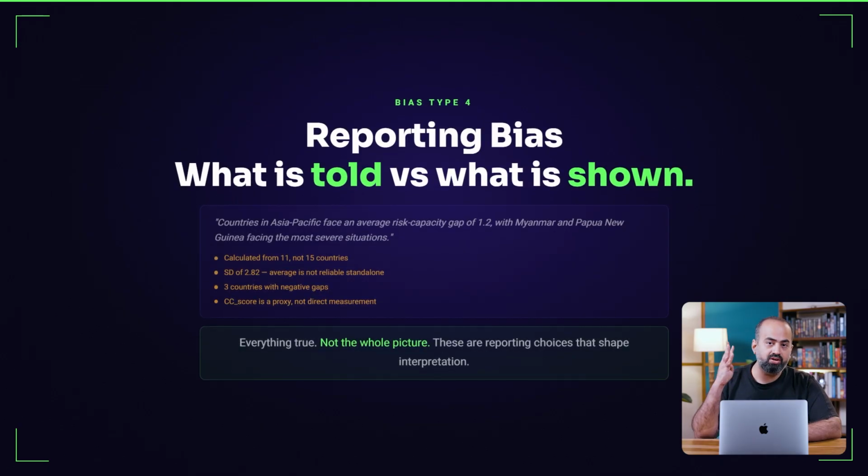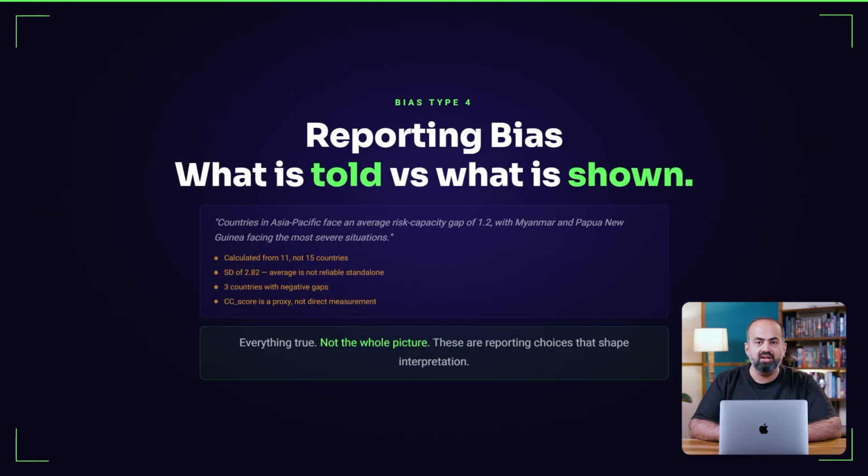Bias type 4, reporting bias. Reporting bias is the choice of what to highlight, what to explain, and what to leave out. It is the gap between what the data shows and what the reader is told. This is the bias the journalist controls.